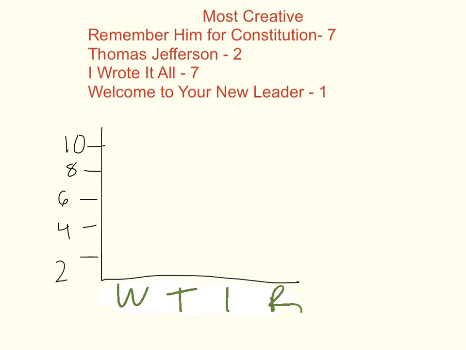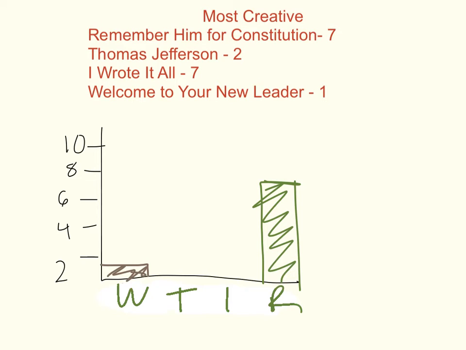So, Remember Him for Constitution is 7, but it's all the way over here. Now, you see I don't have 7 on my bar graph, so I need to go halfway in between the 6 and the 8, which is about right there. Let's shade it in. So now, Welcome to Your New Leader had 1 vote for most creative, so color that in. Thomas Jefferson had 2 votes, which means I can come all the way up there. And I Wrote It All had 7 votes, so it should be exactly even with Remember Him for Constitution, because they had an equal amount of votes.